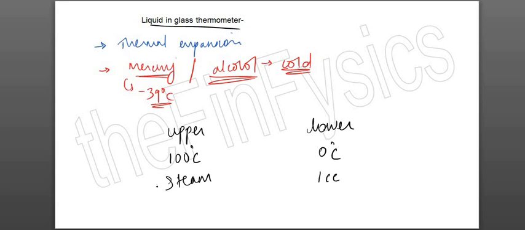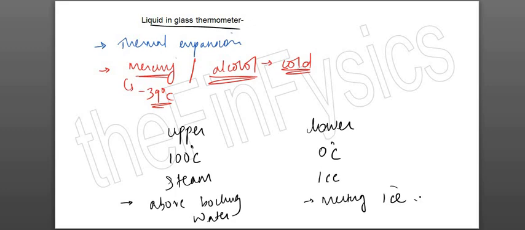Okay. If they ask about calibration, how will you calibrate the thermometer, how will you mark the upper and the lower fixed point, then you are supposed to write: for the upper fixed point, you will suspend the thermometer above boiling water, and for the lower fixed point, you will make sure that the bulb is completely surrounded with melting ice.